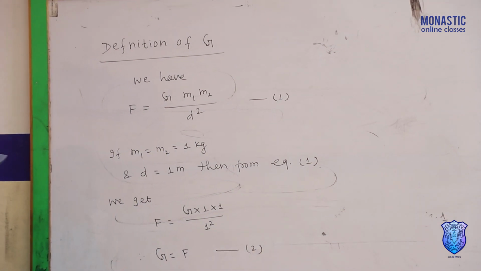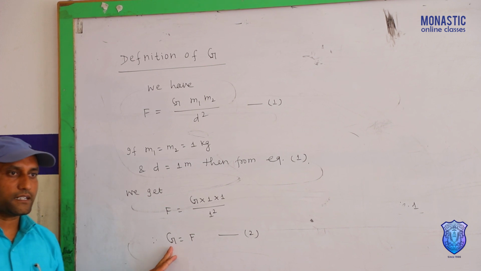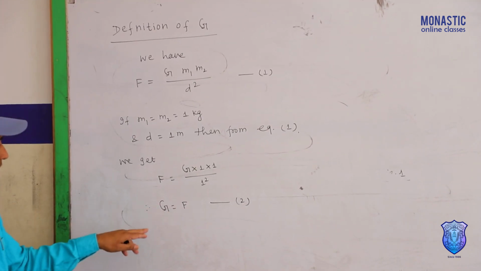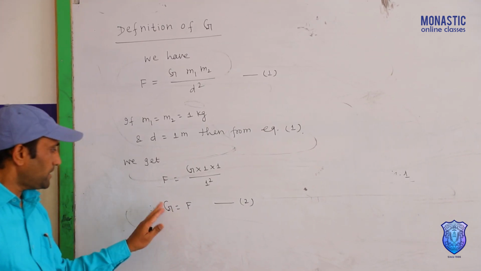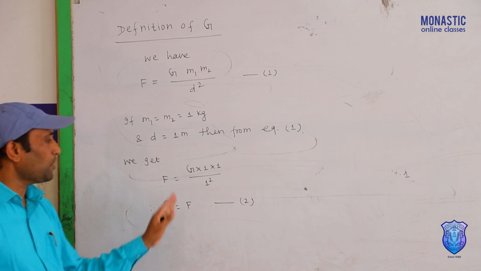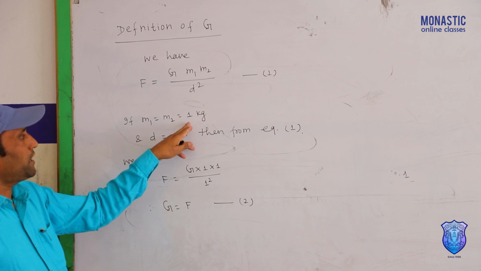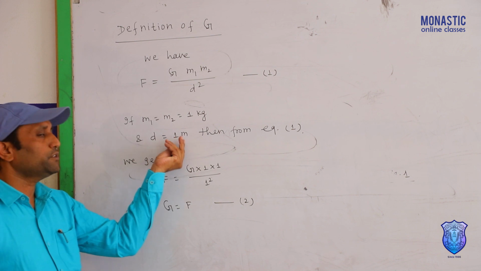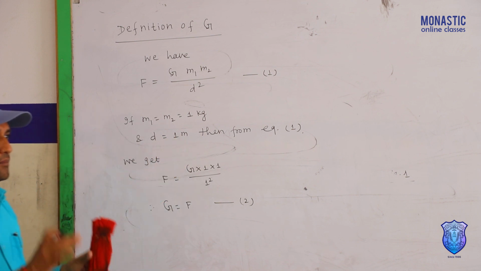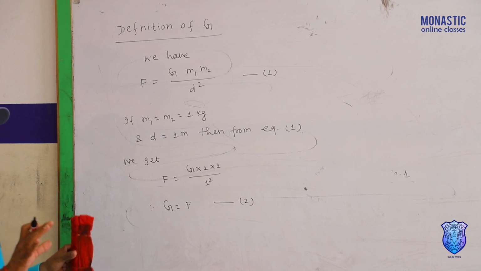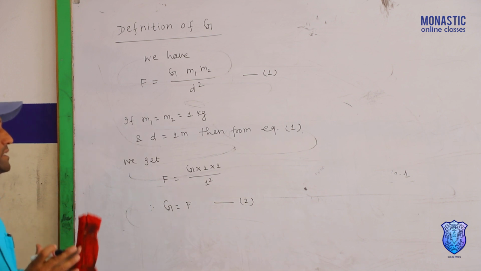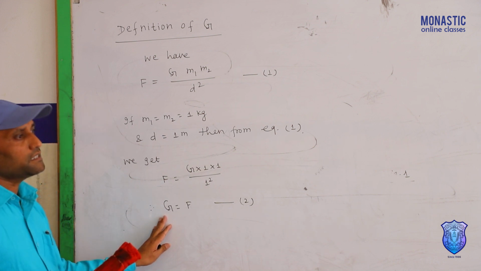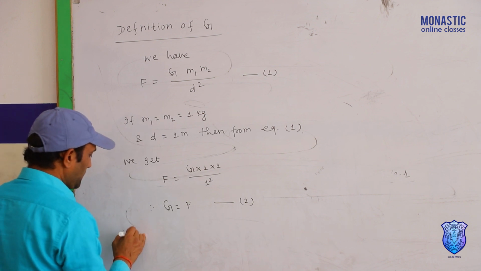So from this, what can we write? This G is the universal gravitational constant, and this F is the force of attraction. So universal gravitational constant G is defined as the measure of force of attraction between two bodies of unit mass, 1 kg mass means unit mass, and separated by a unit distance apart. It means if the bodies have mass 1 kg and the distance between them is 1 meter, then the force between them is known as the universal gravitational constant. We can write the definition thus: